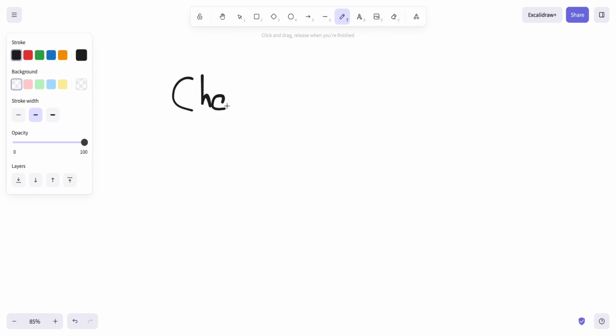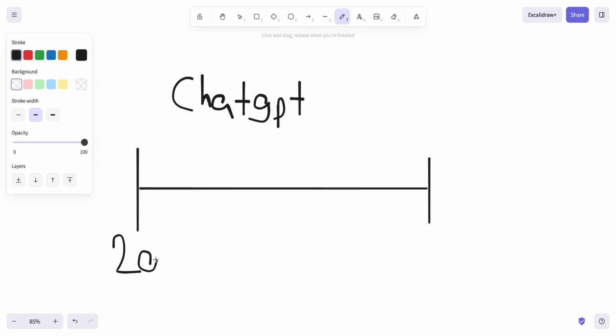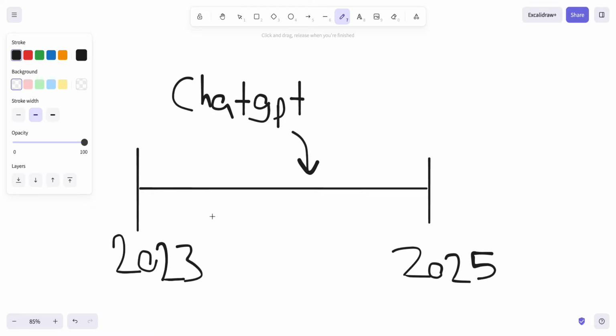Let's say I'm training my own ChatGPT model, and let's say that I trained it from 2023 to 2025. So my ChatGPT is trained from 2023 to 2025, so it's trained on information from maybe the past all the way up to 2025. But the problem with doing this is, what happens if I ask ChatGPT a question about the future? Like what happens in 2026? Who is the president of whatever at 2026? It's going to get it wrong.